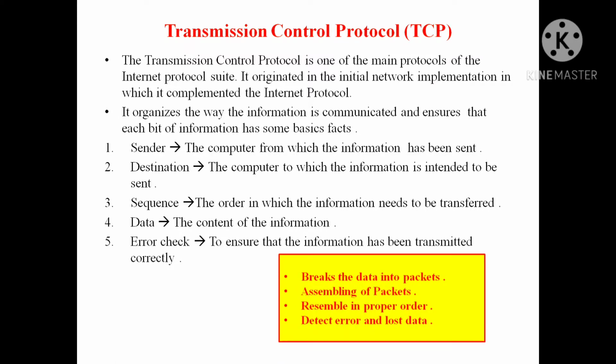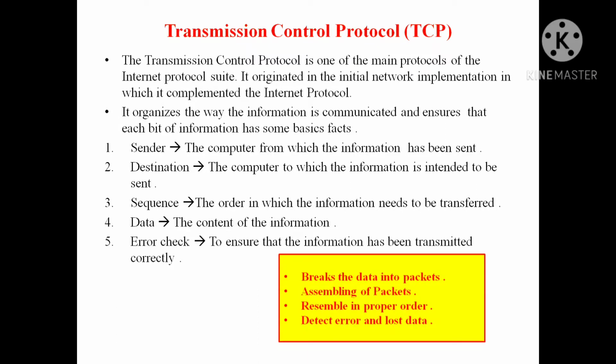It defines in what way you send your information to the other person. Transmission control protocol is one of the main protocols of the internet protocol suite. It is one of the main protocols.